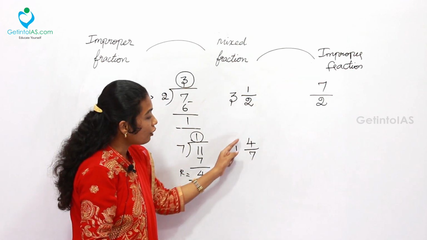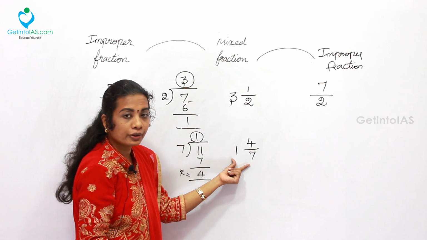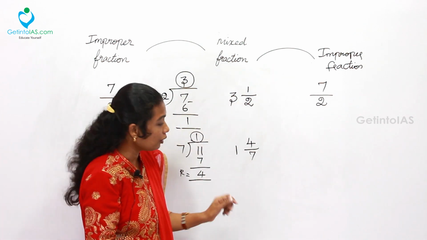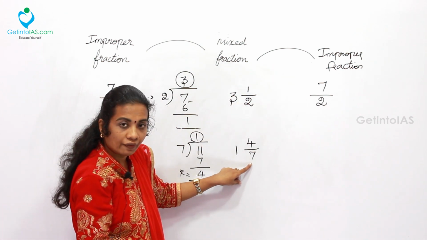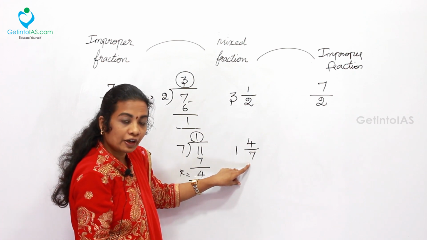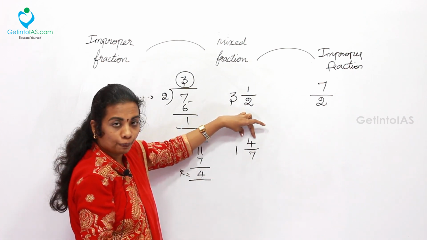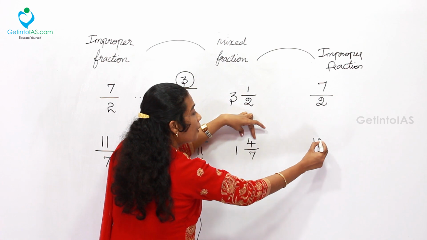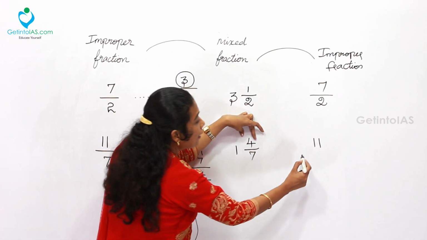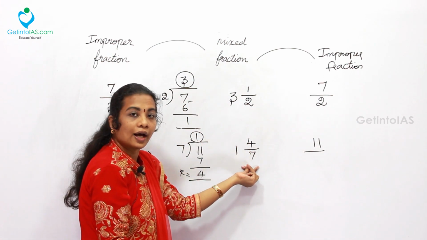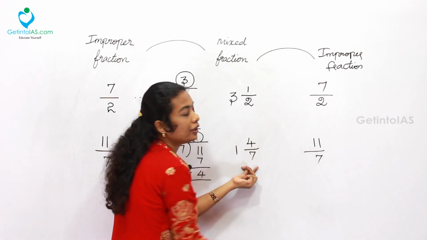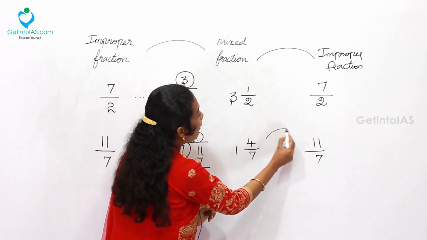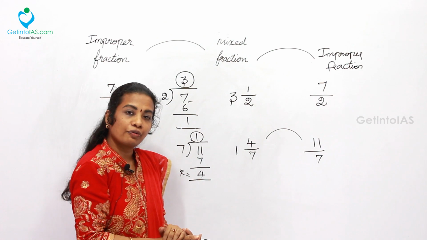The next one, 1 4 by 7. Here also we are going to convert this mixed fraction into an improper fraction. So take 1 into 7. 1 into 7 is 7. 7 plus 4, that is 11. This 11 is to be written in the numerator. In the denominator part, you can take the usual value of the denominator. So 11 by 7 is the improper fraction value of the mixed fraction.